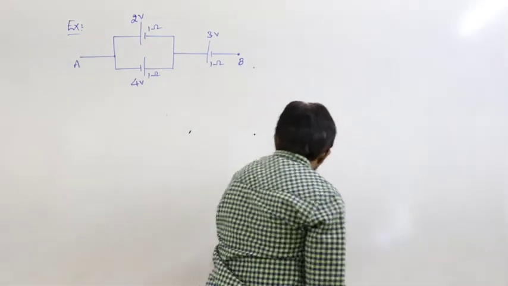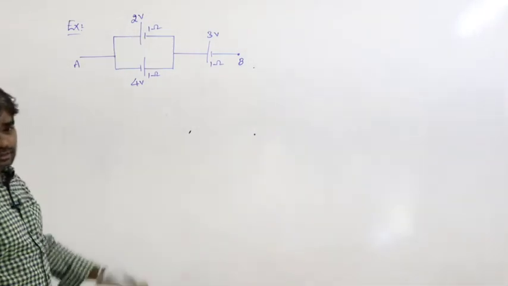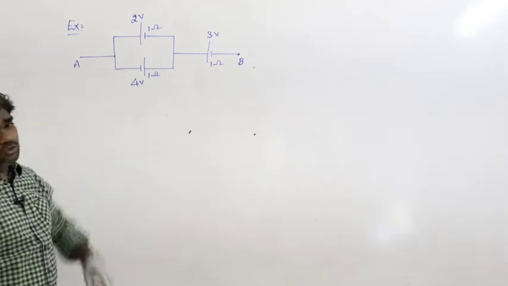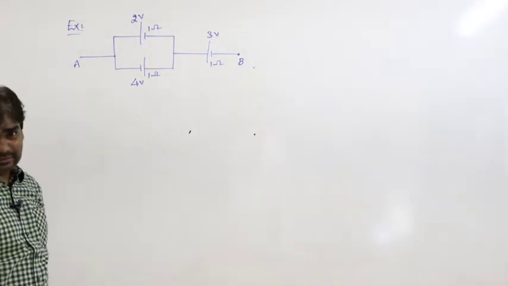So here first, effective EMF in this situation, 2 volts and 4 volts are in parallel.